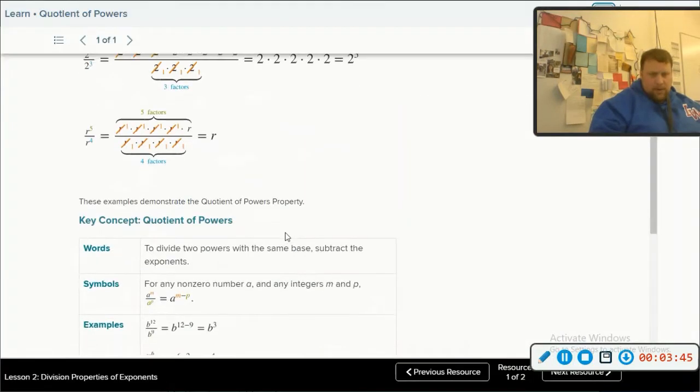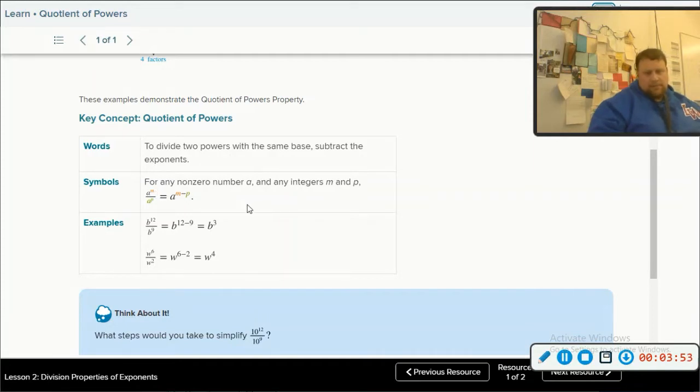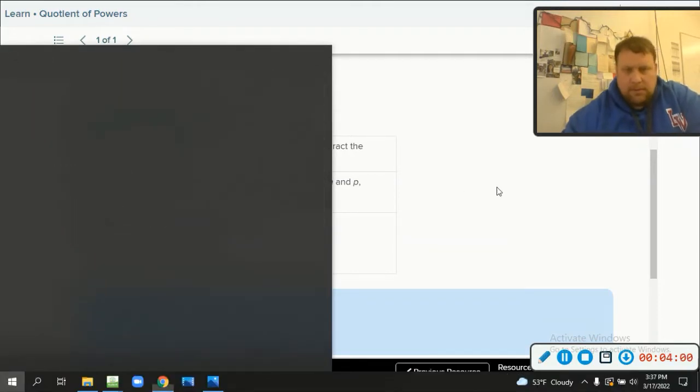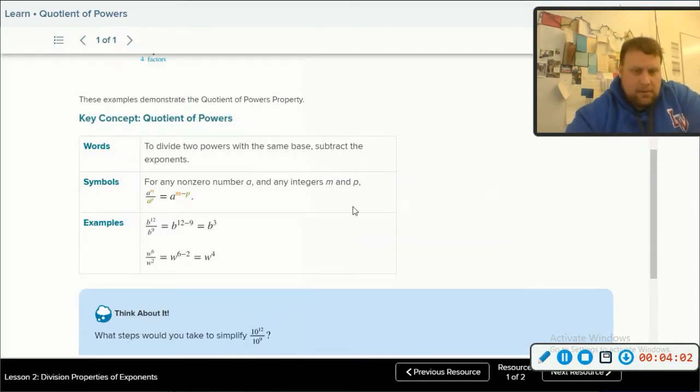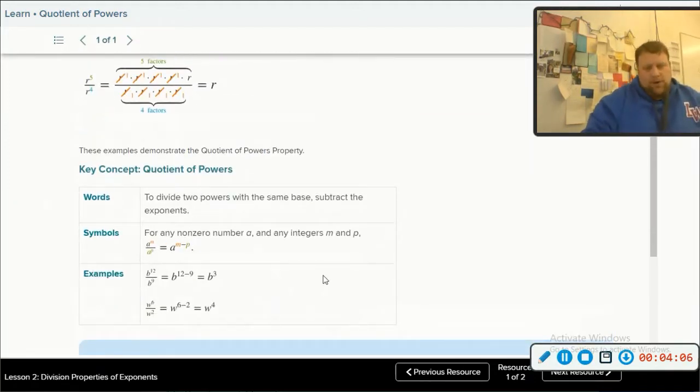Go down here. Go ahead and write down the words: to divide 2 powers with the same base, subtract the exponents. Probably zoom into that a little bit. Oh, wrong button, sorry. No, not doing it. Oh well. So go ahead and write this down in words. Pause it. All right, I'm just going to move on. I'm assuming you pause it to write it down. Let's get rolling back.